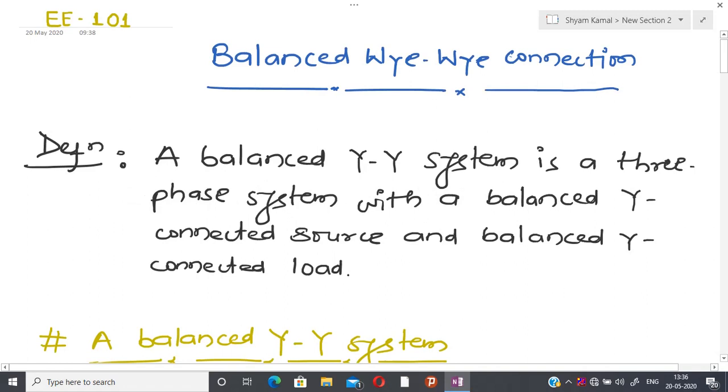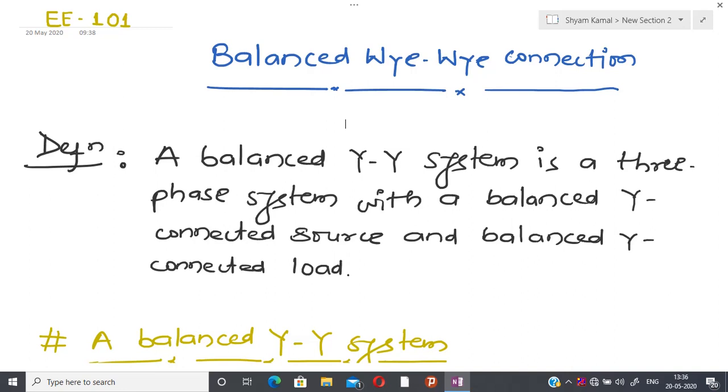Welcome back. In the previous class, I discussed three-phase circuits, and what we found is that in three-phase circuits, the source as well as the load is either Y connected or delta connected, and due to that we have four different possibilities if we are willing to connect the source to the load.